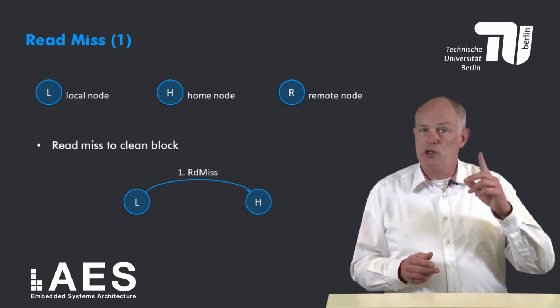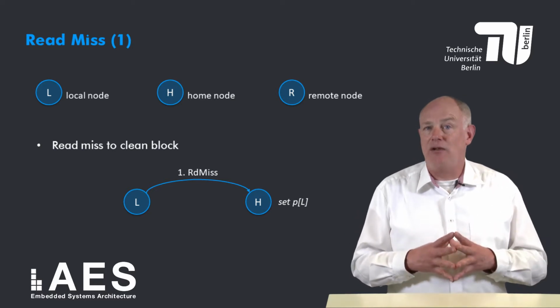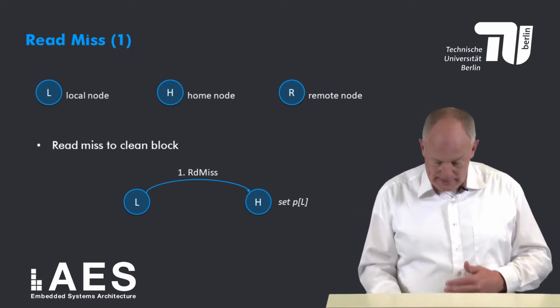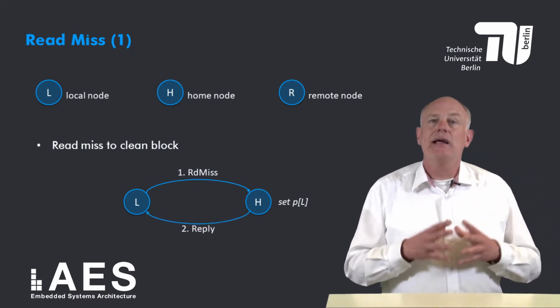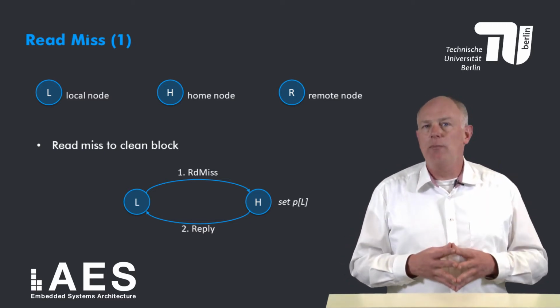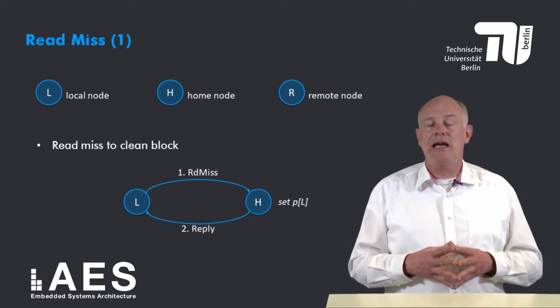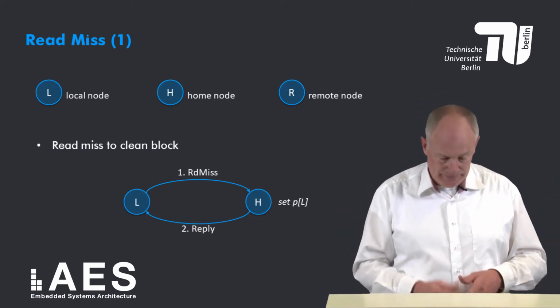Then the home node does two things. First, it sets the presence flag of the local node and it sends back the cache block data to the local node. Upon receiving the reply, the local node can allocate the block in its private cache in state shared.